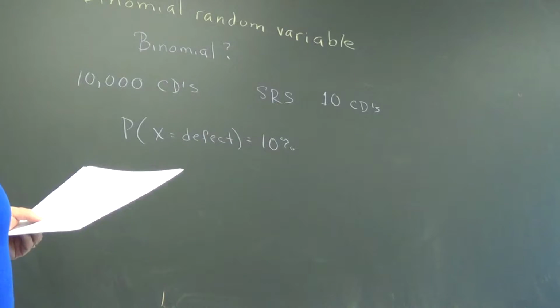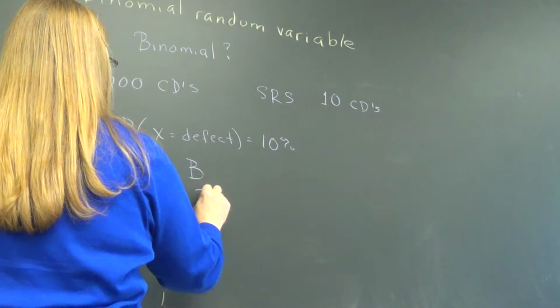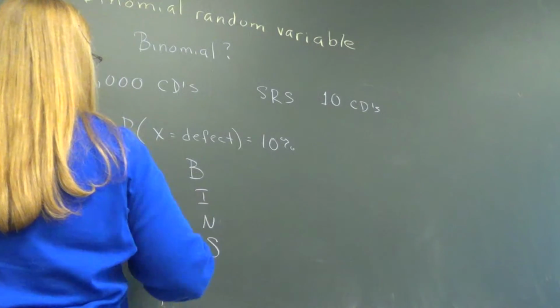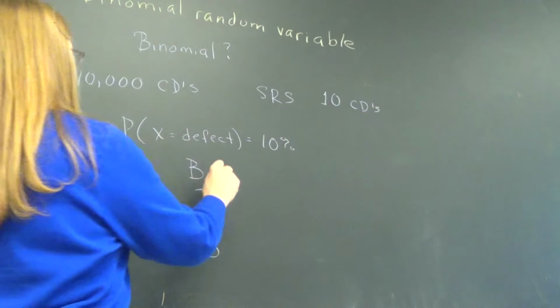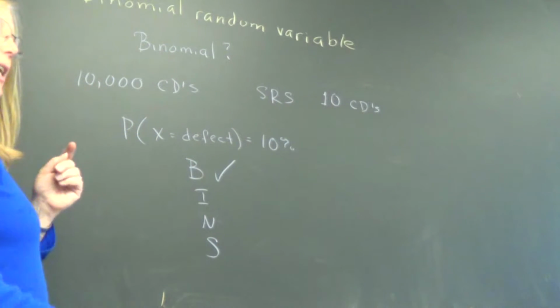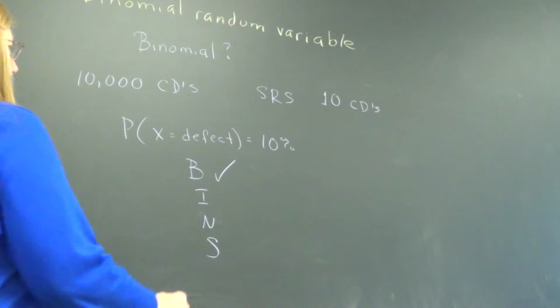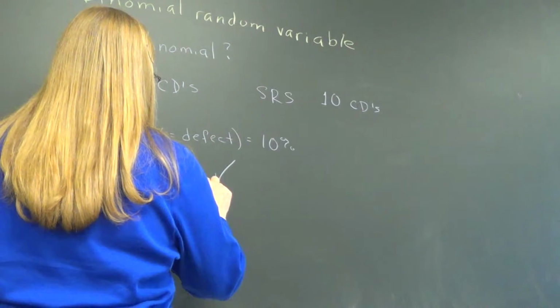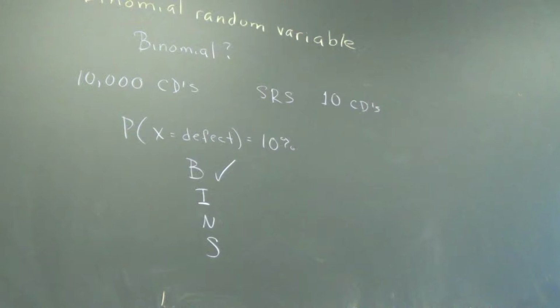So I am going to ask, is this binomial? So start down the BINS. Is it binary? It is, she says. That's defective or not. All right, what about independence, MK? Yes. Why is that? Because if one CD is defective, it doesn't affect the other ones.